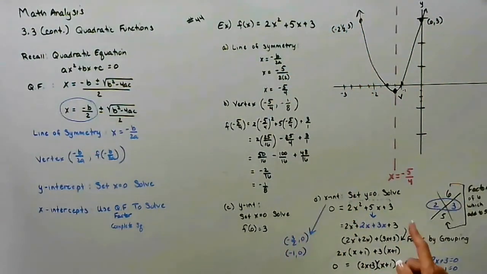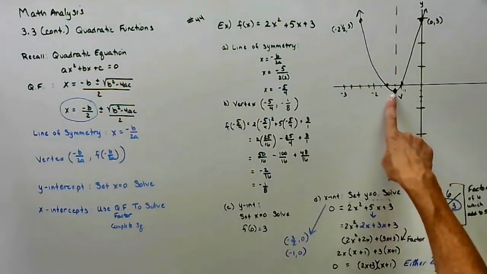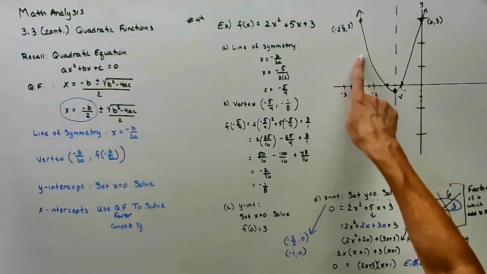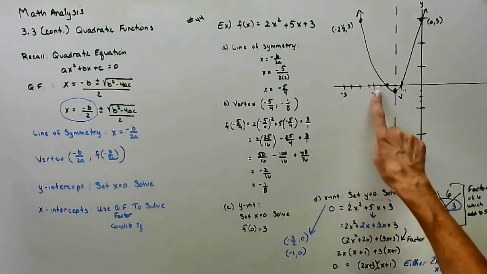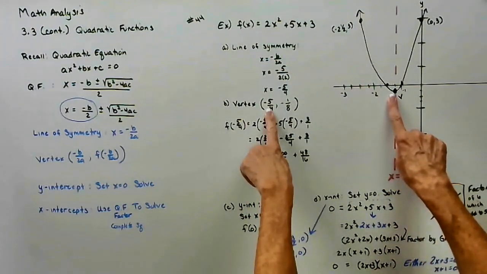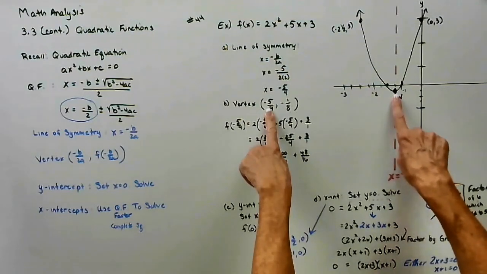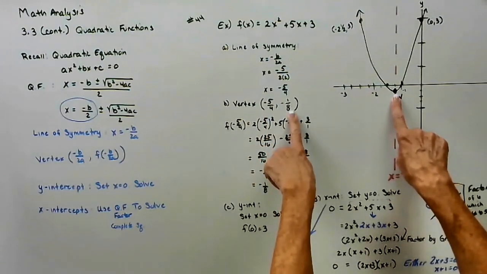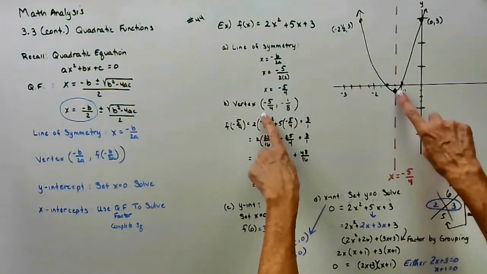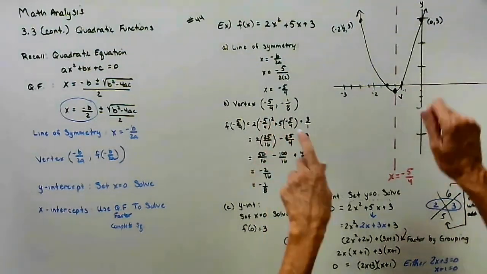No maximum. But the minimum occurs at that y value right there. So I have an interval of decreasing coming down from negative infinity all the way to negative 5/4. It hits a minimum value of negative 1/8. And then it has an increasing interval from negative 5/4 to infinity.